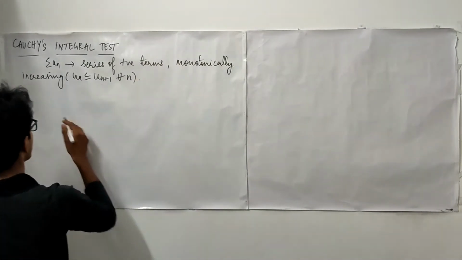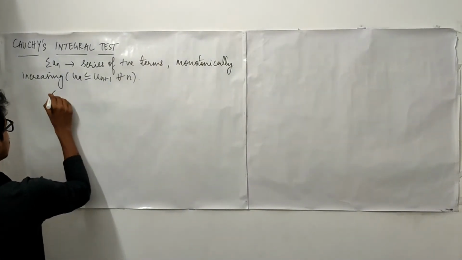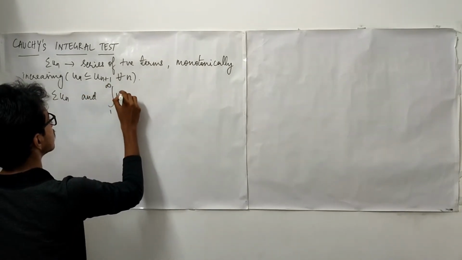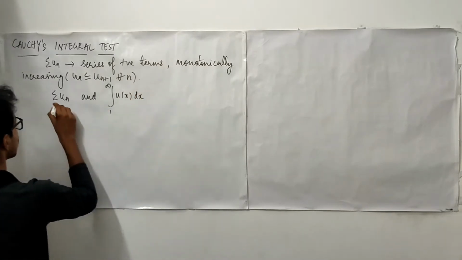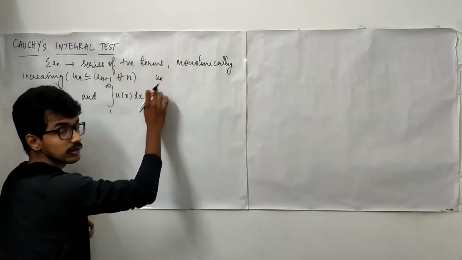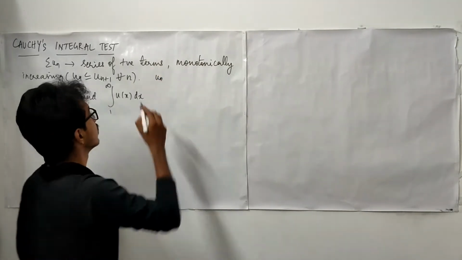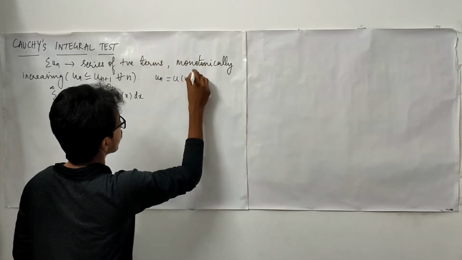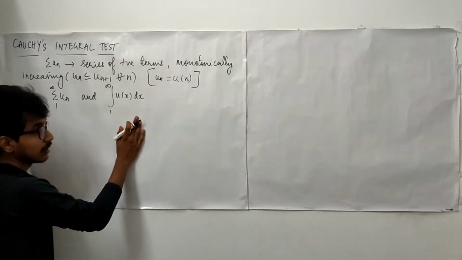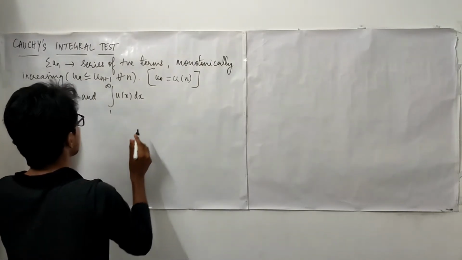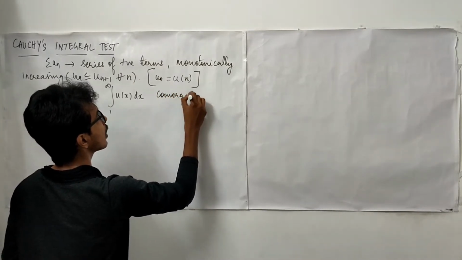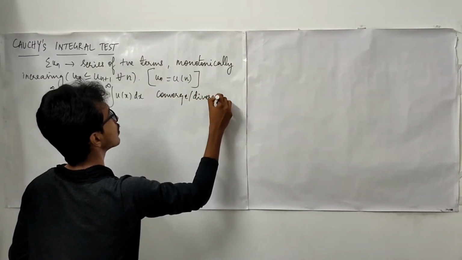Then what is going to happen is that this series and this integral. What is this u of x? Here every term u_n is a function of n. This may be treated as u of n. With this we are forming this integral. And this integral as well as this summation converge or diverge together.